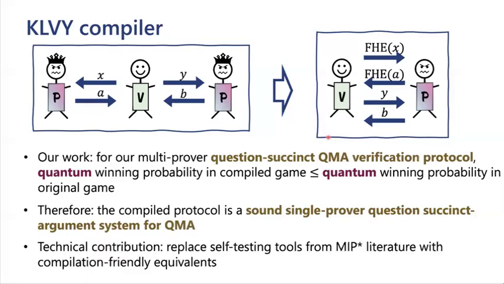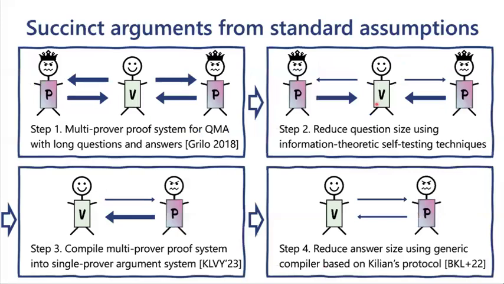Really, the key technical contribution here is that we have to replace a lot of the self-testing tools from the MIP star literature by what you might call more compilation-friendly equivalents, so equivalents that we can still analyze in this compiled world. Okay, so this explains step 3, how we prove that if we take a question succinct sound QMA verification protocol and compile it, the compiled version is still sound.